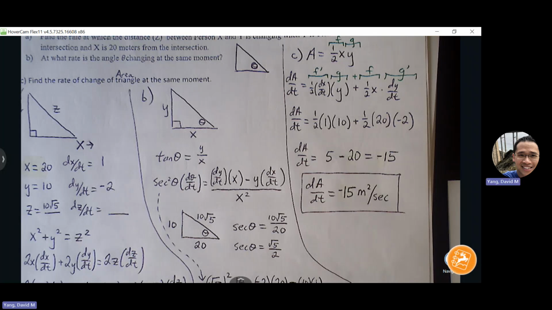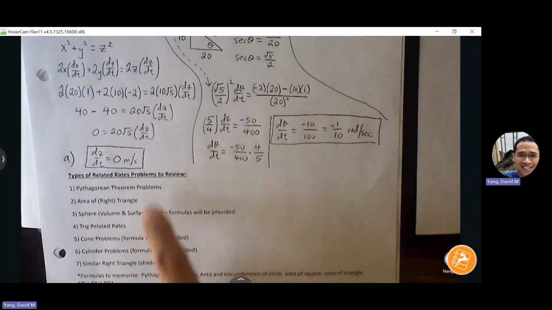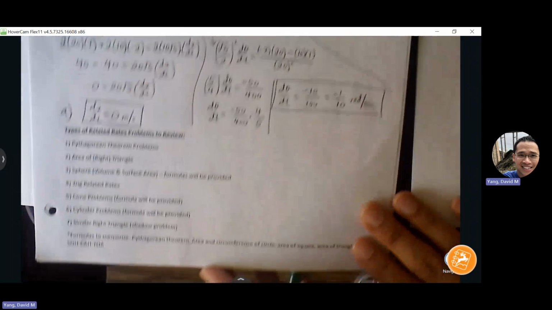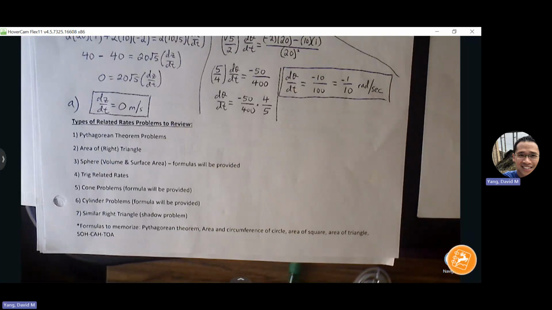Okay, so tonight, study over your review sheet, but it doesn't have everything on it, so look at what I've gathered here. These are all the related rates problems that you want to make sure that you're comfortable with, and I think over the course of the homework, the class, the packets, and the AP problems, all of these are covered. I will have a morning review at 7:15 to go over any problems from the packet or homework or any type that you want me to go over. I can go over that tomorrow morning. I'll send you guys a link to remind you if you want to join virtually on Teams. Okay, come get your phones.